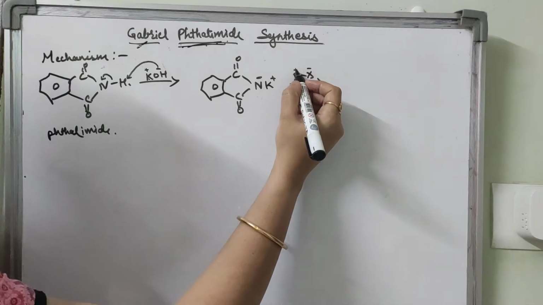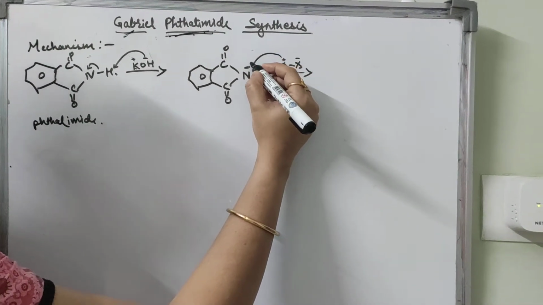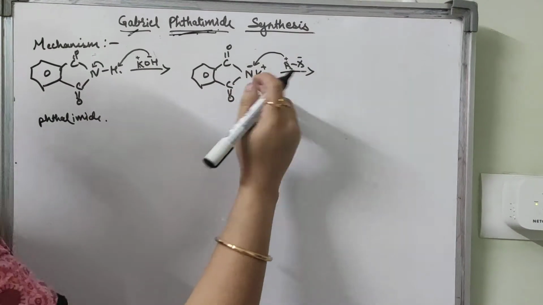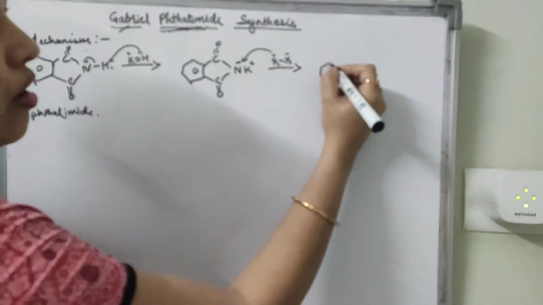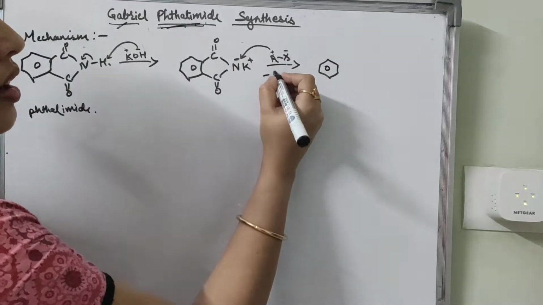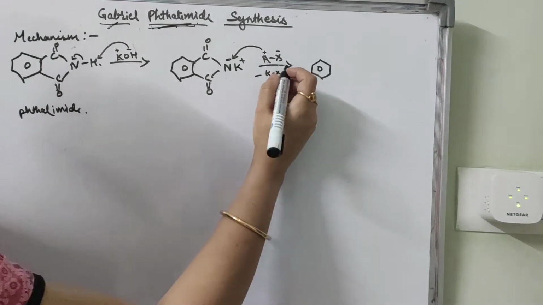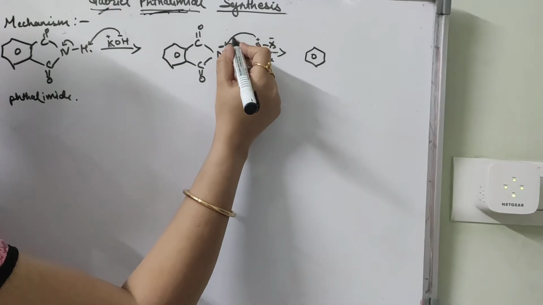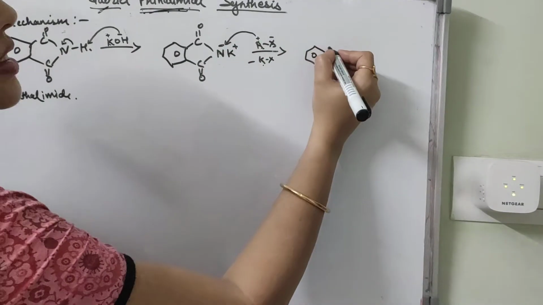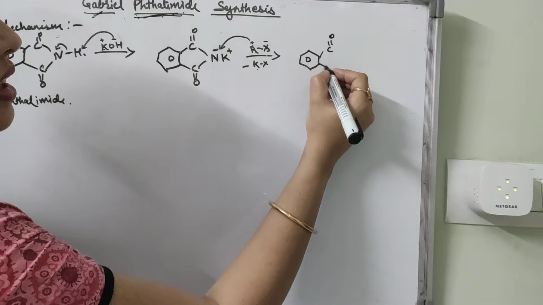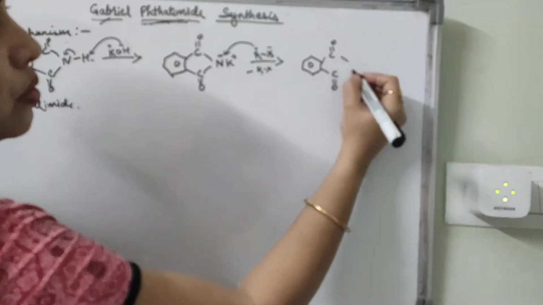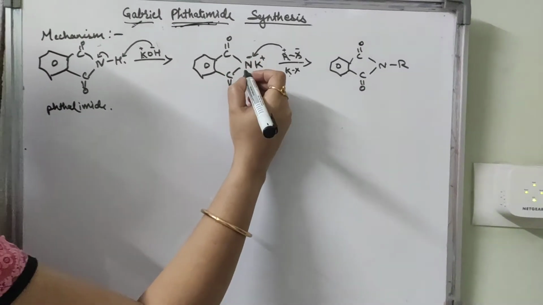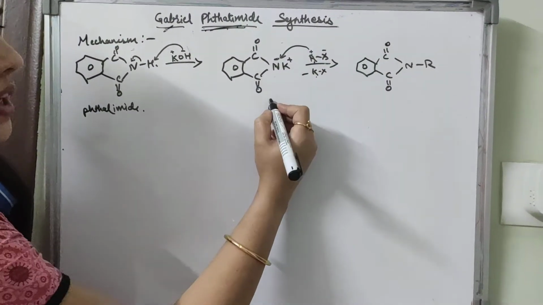This alkyl group will come and attack the negative nitrogen, leading to the formation of KX, which is removed, and the alkyl group attaches to the nitrogen. Here the nucleophilic substitution reaction takes place.